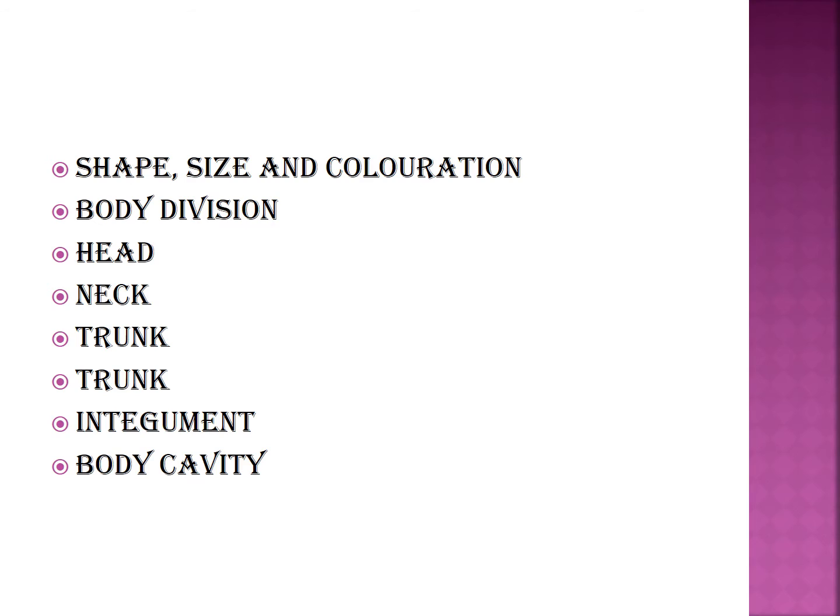Next, trunk. The trunk is divisible into an anterior thorax and posterior abdomen. Trunk is divided into two: anterior thorax and posterior abdomen. In female, 4 or 5 teats, otherwise nipples, are present on the ventral surface between the thorax and abdomen. Four or five nipples are there in the female rabbit.